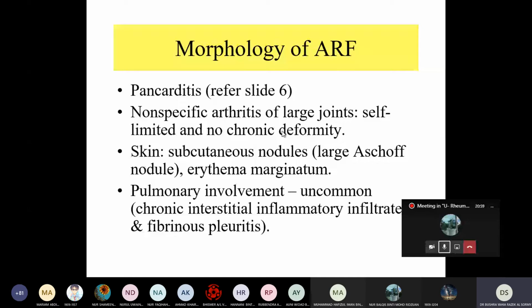Okay. Skin lesions: we have subcutaneous nodule and erythema marginatum. Okay, erythema marginatum occurs if the skin is involved with the immune system. Subcutaneous nodule occurs when the connective tissue or the subcutaneous tissue underlying the skin is involved, so you can get the nodule. What is inside the nodule is actually the same as the heart Aschoff nodule. Okay.